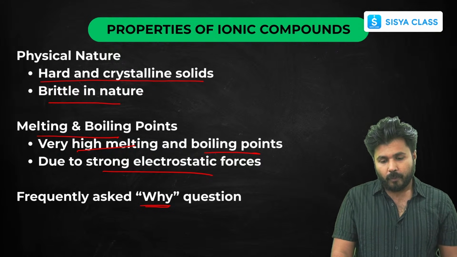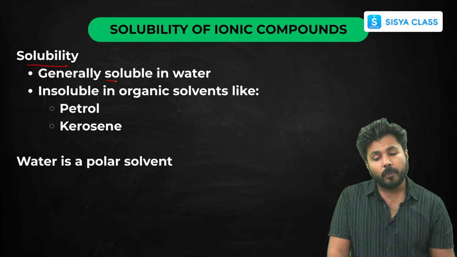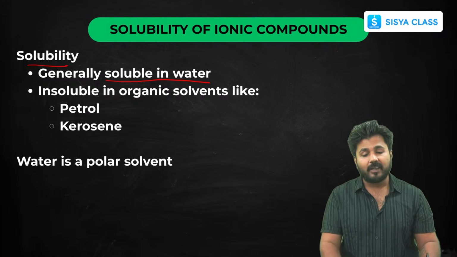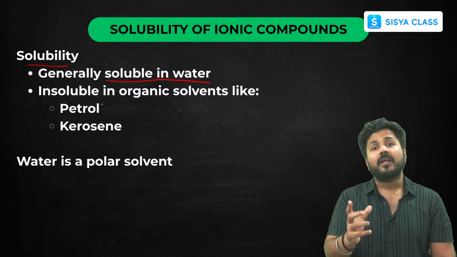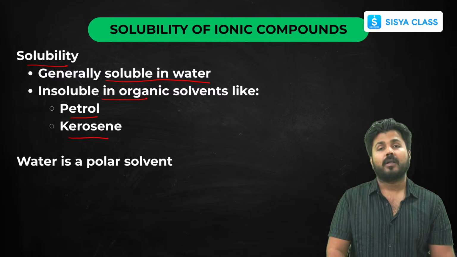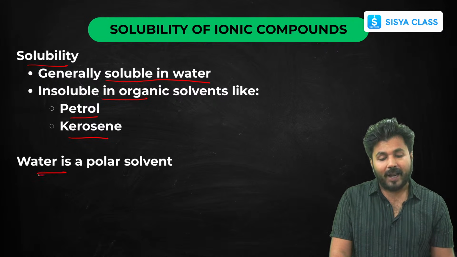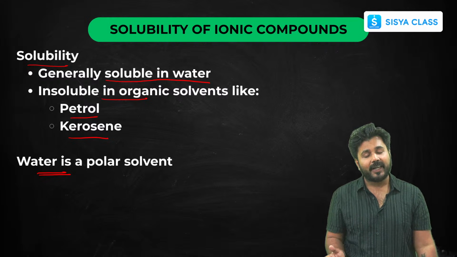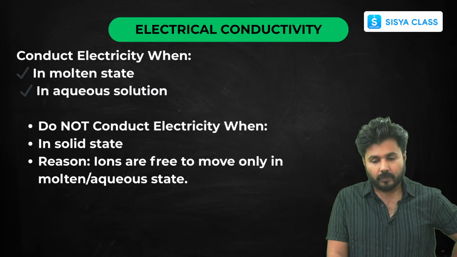Now let's move on. Solubility. Ionic compounds are generally soluble in water because they are formed of ions, so they will be easily soluble in water. Those compounds that are soluble in water are insoluble in some other solvents like petrol, kerosene, oil, benzene. Since water is a polar solvent, it is also made up of ions, hydronium ions and hydroxide ions. That's why ionic compounds are generally soluble.